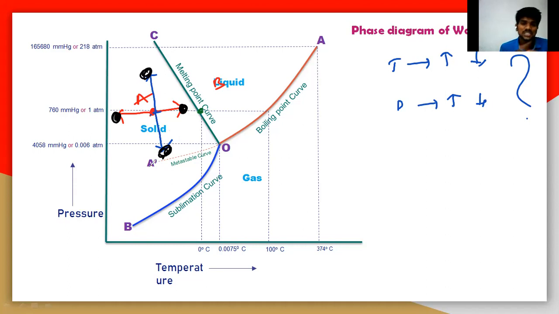That means you can change the temperature and the pressure. You can increase the temperature or decrease the temperature, and there is no change at point A. You can increase the pressure or decrease the pressure, and there is no change at this particular point A. So we can easily move two variables, temperature and pressure.